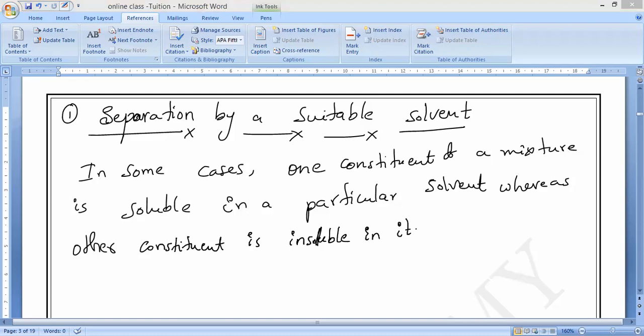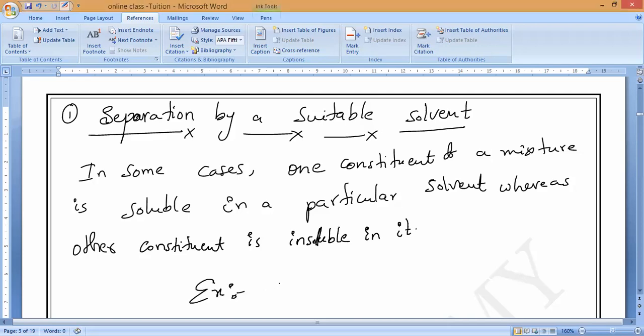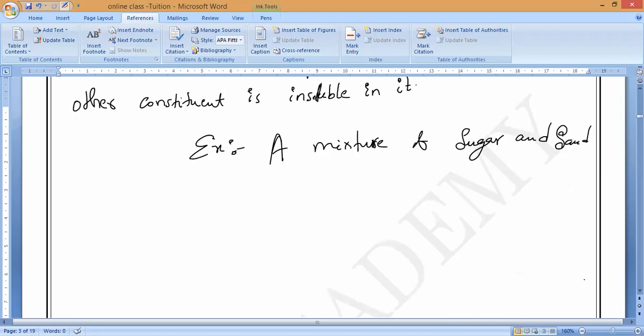For example, a mixture of sugar and sand. Sugar is the one which is soluble in water. That is what we can use. Please all of you note it down. So this is the first technique.